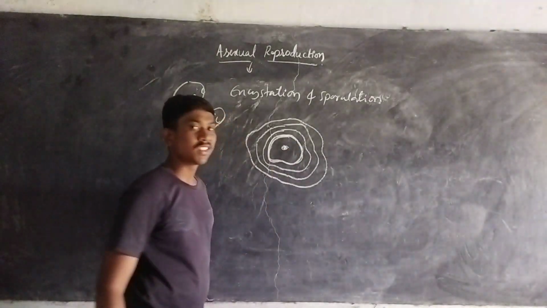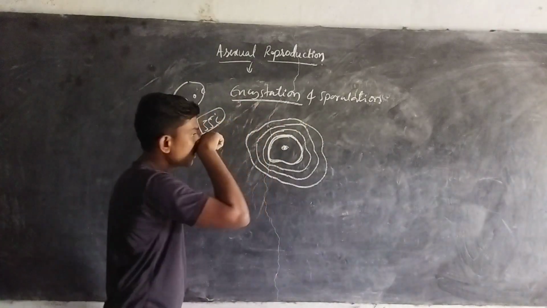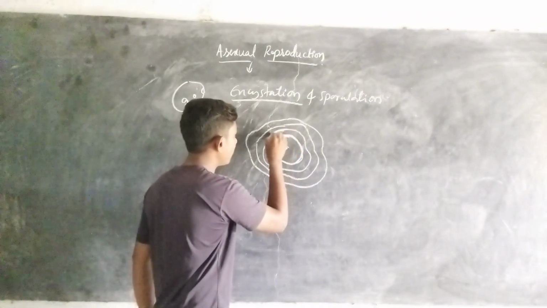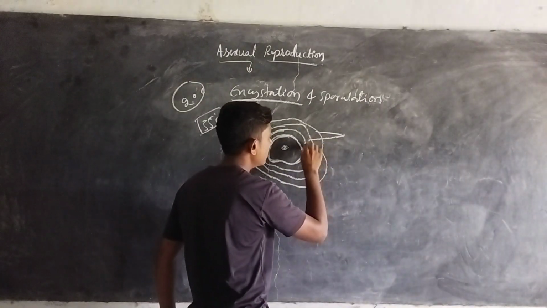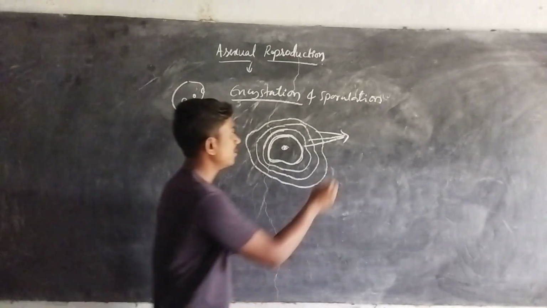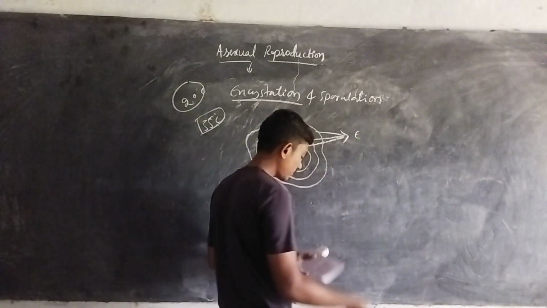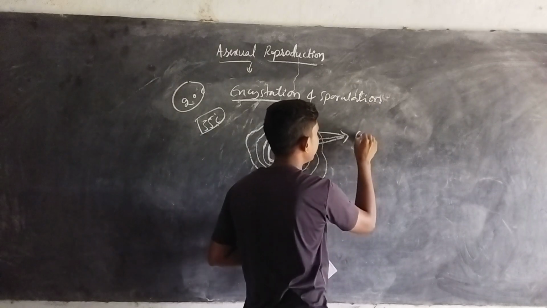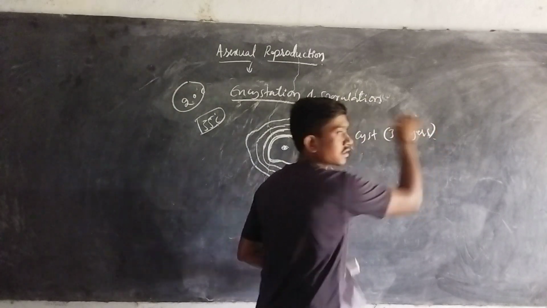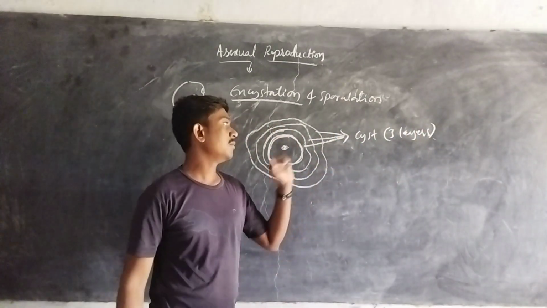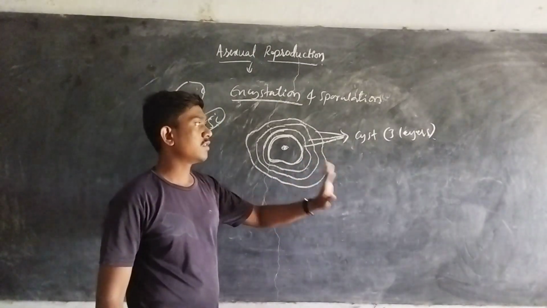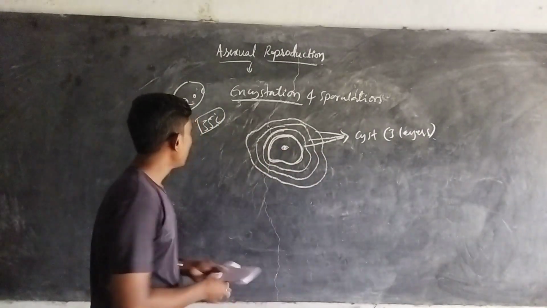So they go for encystation. Encystation means the formation of layers around the body of the amoeba. They form up to 3 protective layers, 1, 2 and 3, surrounding the body of the amoeba. These layers we call cysts. So cysts are the 3 protecting layers around the body of the amoeba. These 3 layers always protect the amoeba from unfavorable conditions.